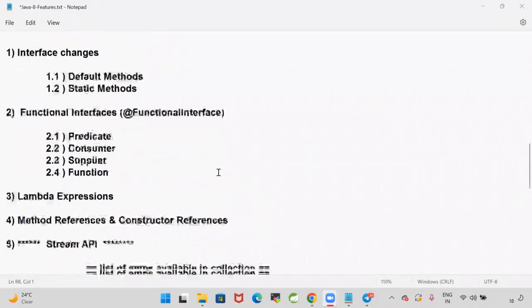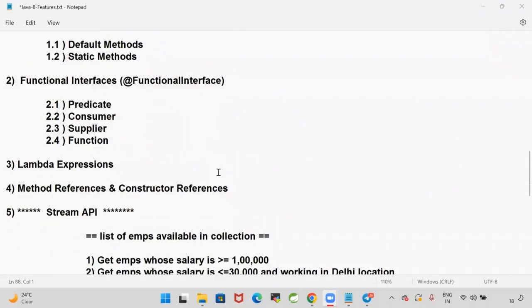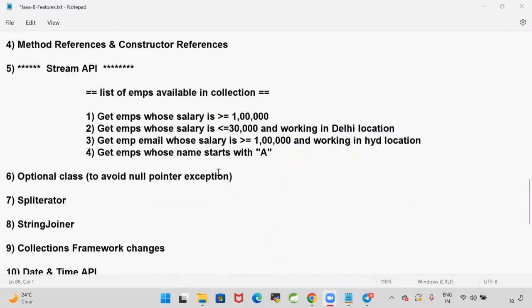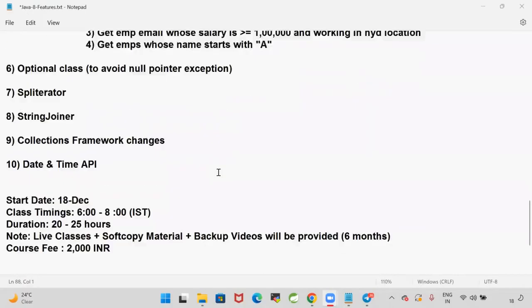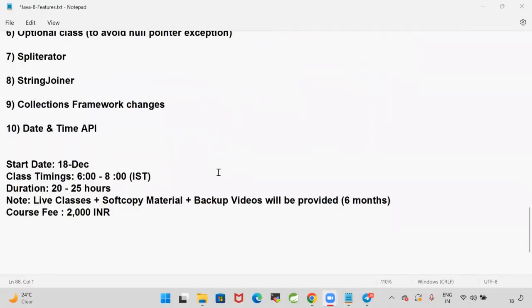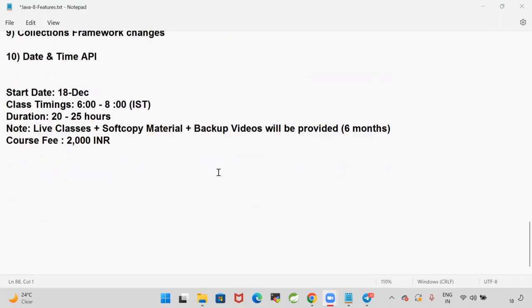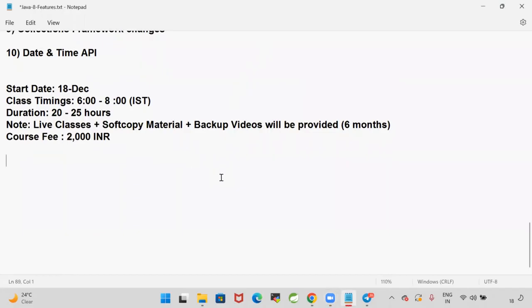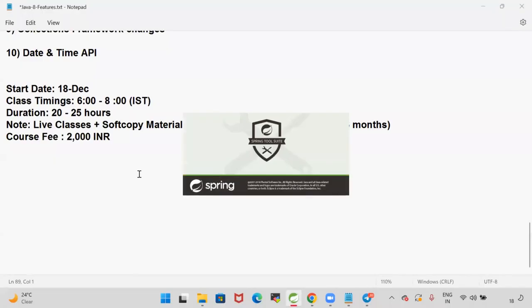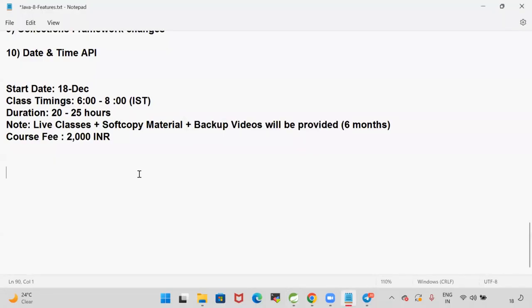Interface changes happened. Functional interfaces got introduced. Lambda expressions got introduced. Method references got introduced. Stream API got introduced. Optional class, spliterator, StringJoiner, collections framework changes, date and time API. Those are the changes introduced in the 1.8 version. Now let's start with the first feature, that is interface changes.